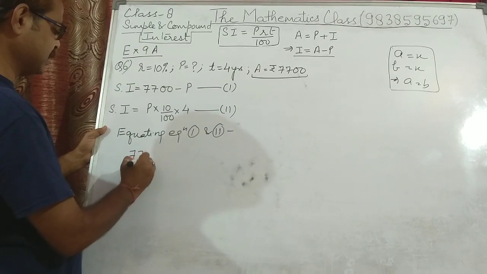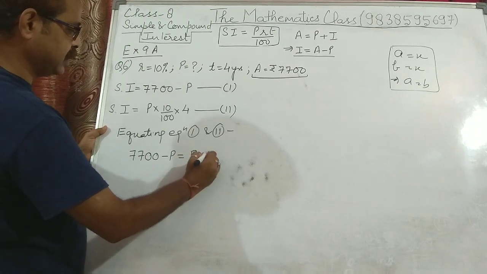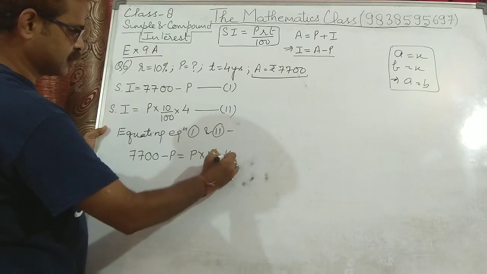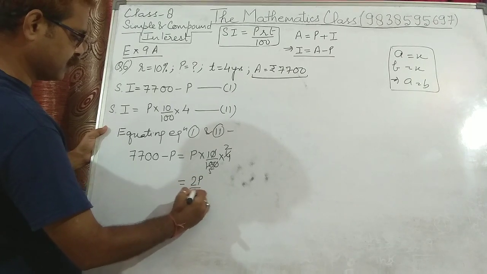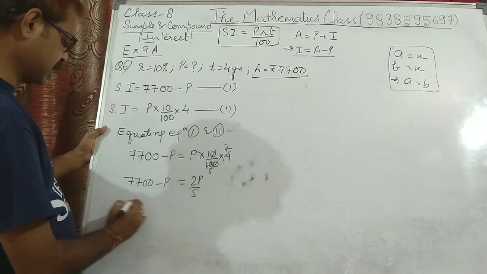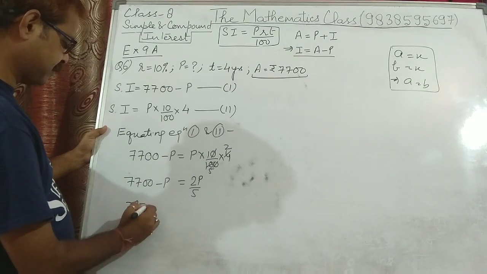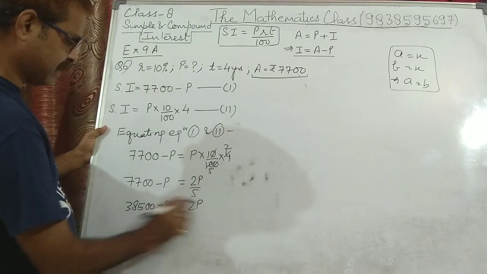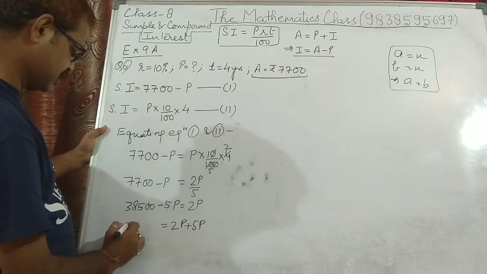You can say 7700 minus P is equal to P into 10 upon 100 into 4. 0, 0 cancel, 2 2s are and 2 5s are. So we got 2P upon 5 is equal to 7700 minus P. Cross multiply, 7 5s are 35, 3 carry 35, 38, 38500 minus 5P is equal to 2P.